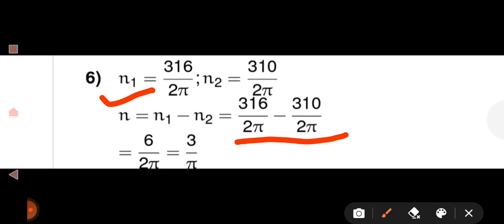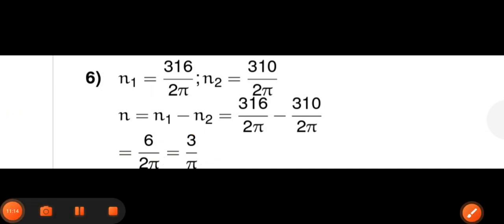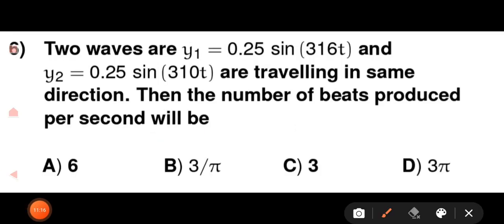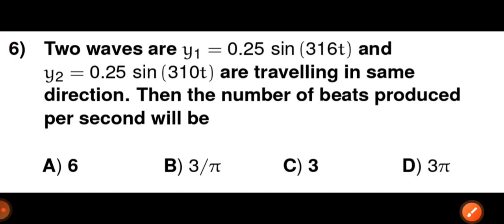After dividing, we are getting the final answer 3 upon pi. So for question number 6, option number B is the correct answer. Now we'll move to question number 7.